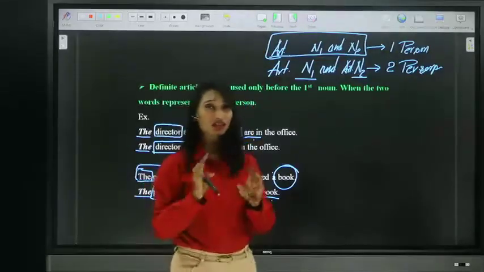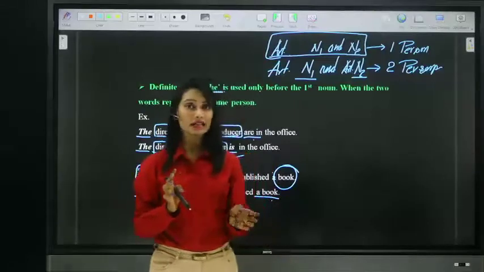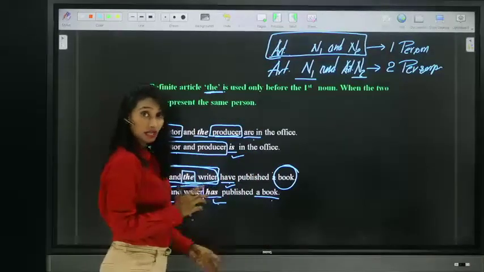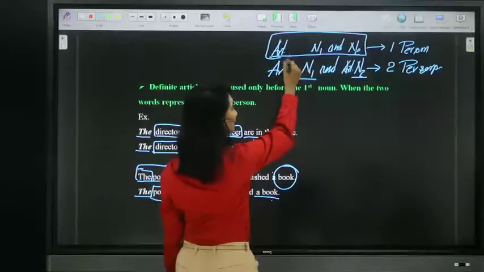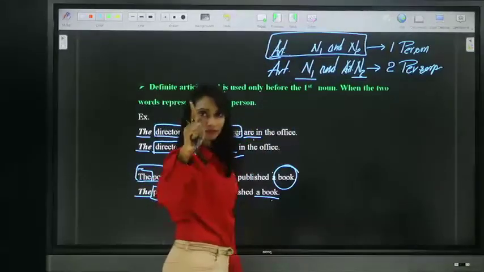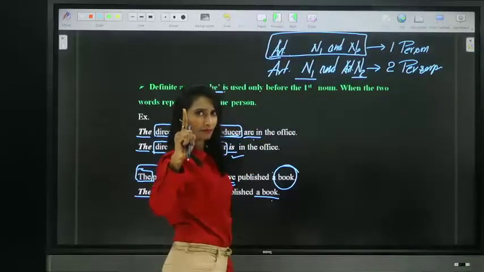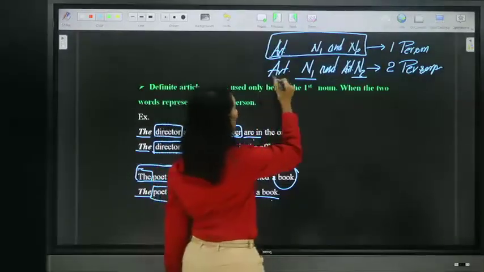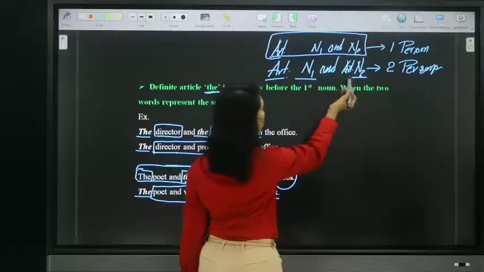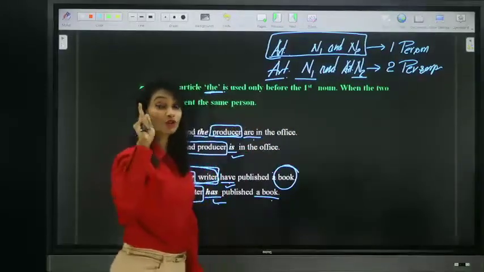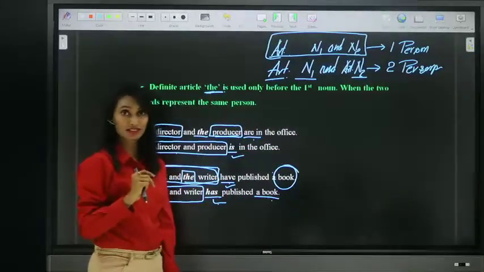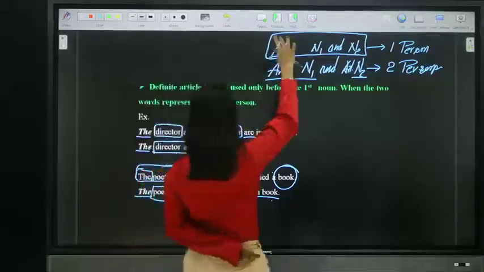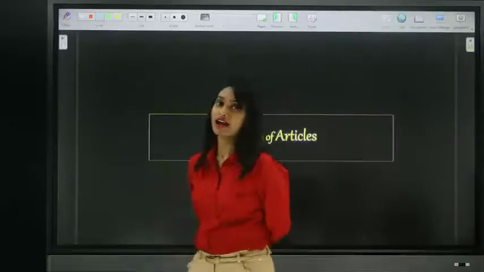It is not just applicable for article a, it is also applicable for article the. Definite and indefinite, both articles. If you place one article before two nouns, it means only one person, that is, the person also has the other character. Now, when you place two different articles before two different nouns, that means we have two different persons. So, that's about the usage of definite articles.